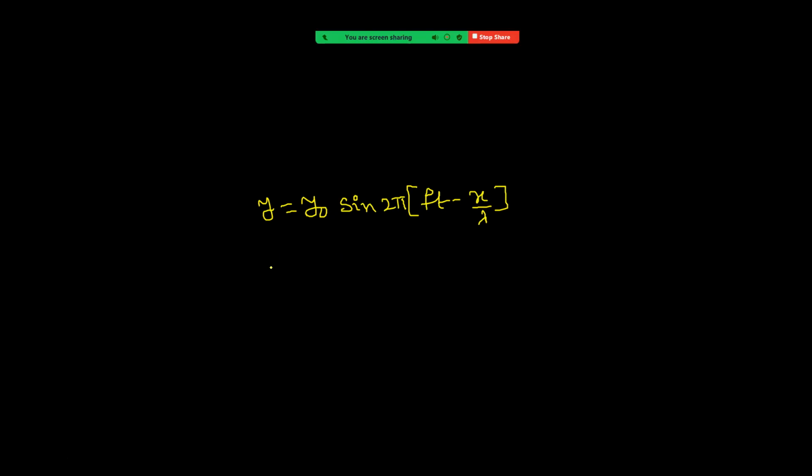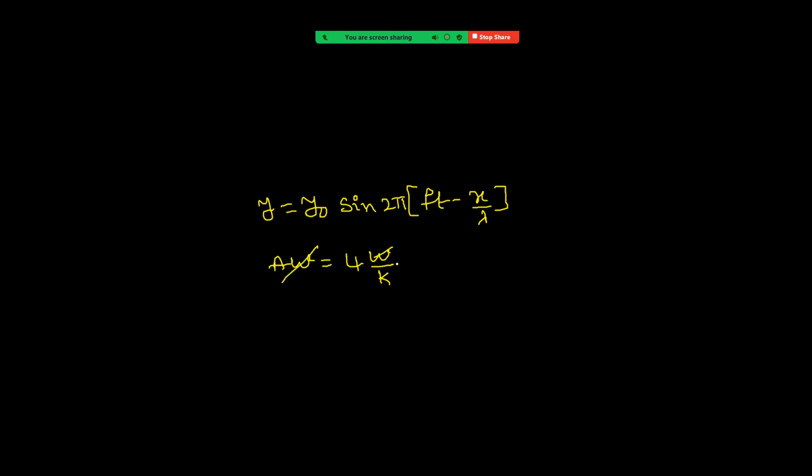Okay. And the condition is maximum particle velocity, that is A omega, right? A omega is equal to 4 times wave velocity, that is omega by k. This is now the given condition.